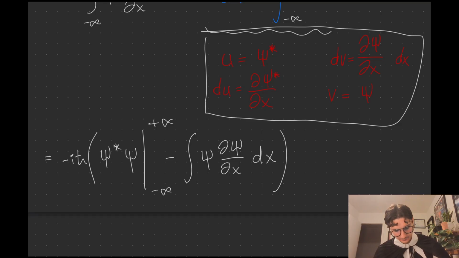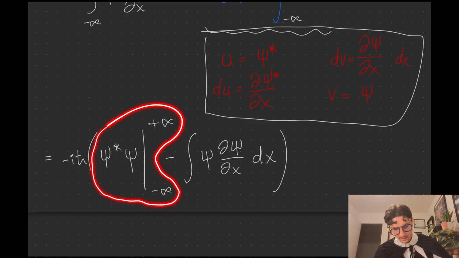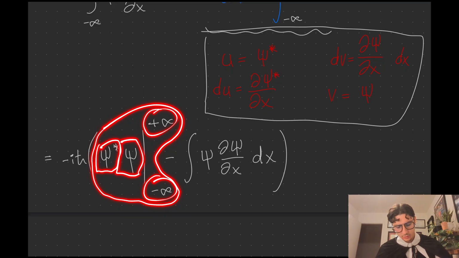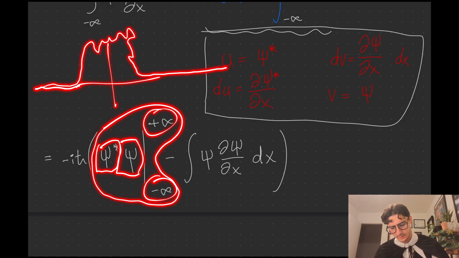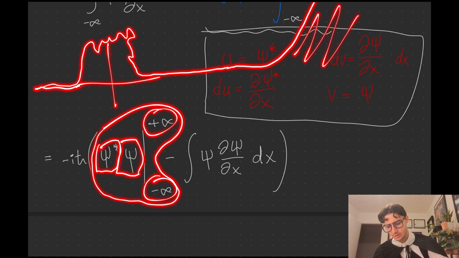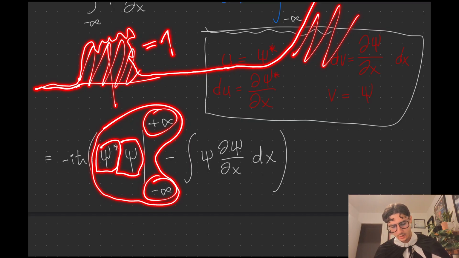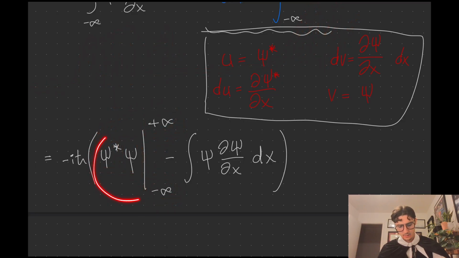Now keep in mind, this thing, evaluated at infinity and negative infinity, these things have to be normalizable, so they have to go to 0 at infinity. They have to look something like this, like there's some stuff happening here, this is the wave function, but then eventually they have to be 0, because if in the future they explode like that, then this area is not normalizable. You can't find the area under this curve, the absolute value squared of this area equals 1. You can't do that, so this entire thing has to go to 0. I hope that makes sense.